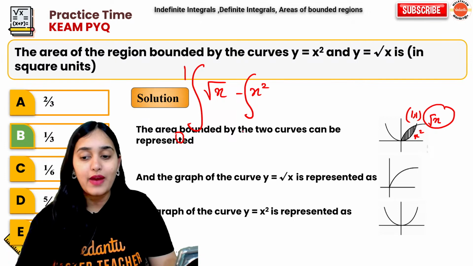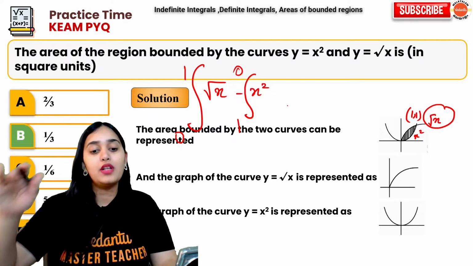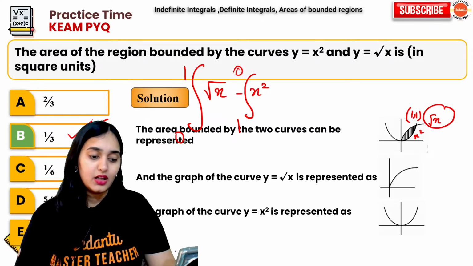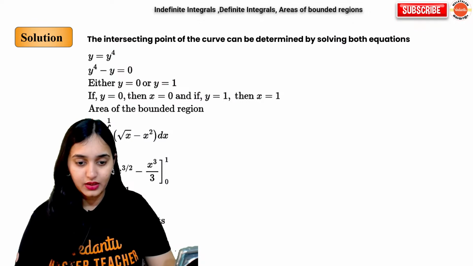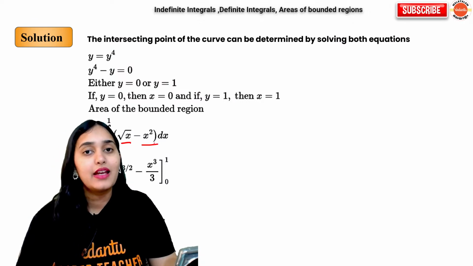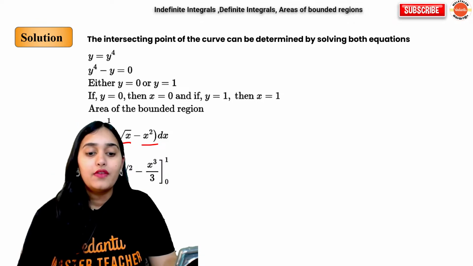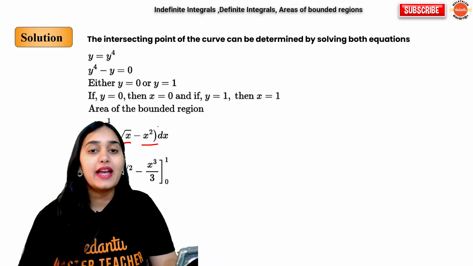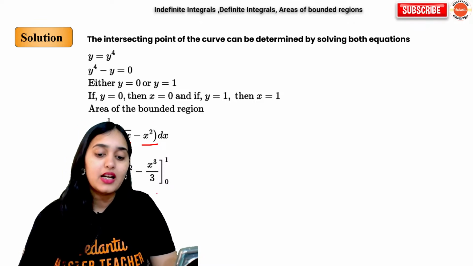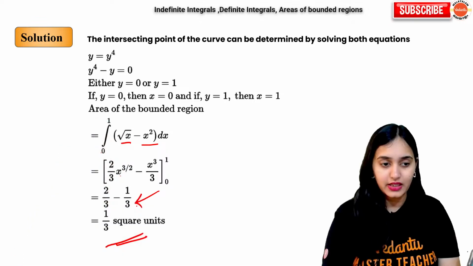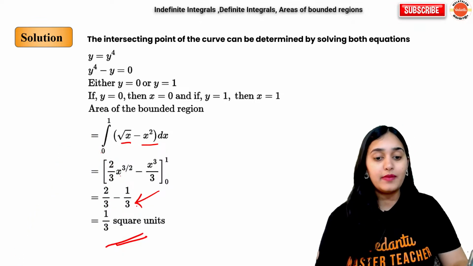When you substitute the values, you will get the answer. The integration of root x is x to the power 3 by 2. The integration of x square is x cube by 3. Put the values, you get the answer. Oh, you are not able to see it. Sorry. Now you will be able to see the solution.